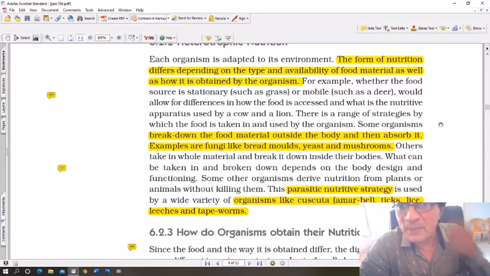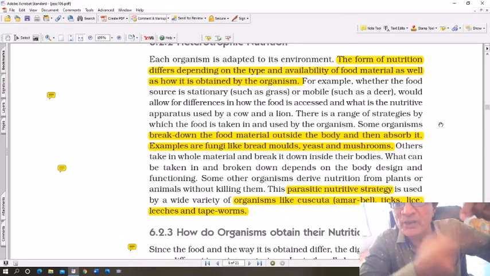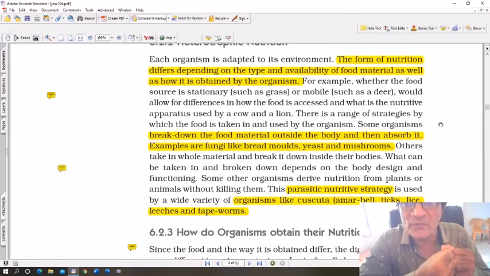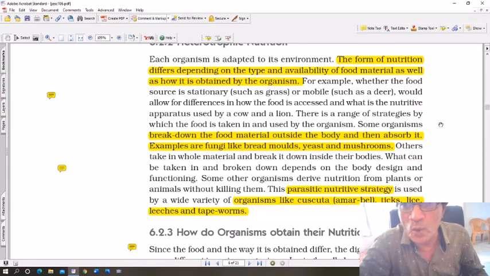Okay, sometimes parasitic organisms, there are certain creepers, for example, plants, which actually wind around the main tree trunk and obtain nutrition from the tree. But it does not kill the tree. In the same way, sometimes certain worms enter our body also. Leeches, for example, stick to our body and they obtain nutrition from our blood by sucking some of the blood. They are not something that you want, but that is how they obtain the nutrition. They are called parasites. Okay, parasitic form of nutrition.